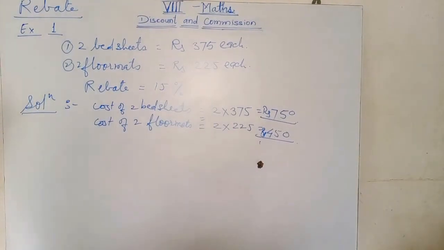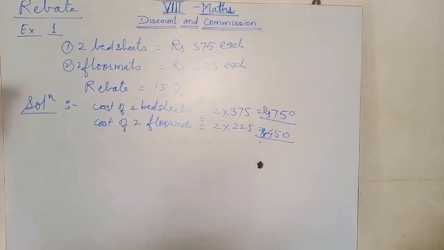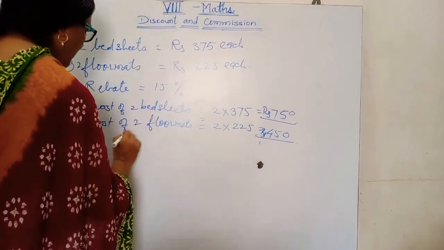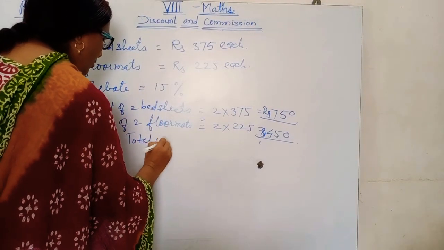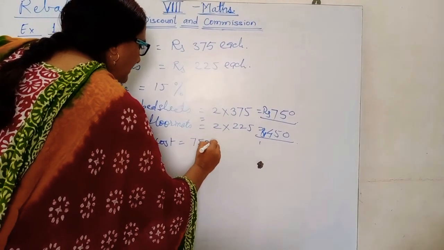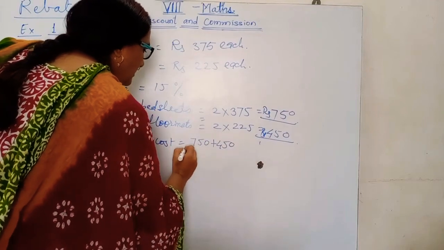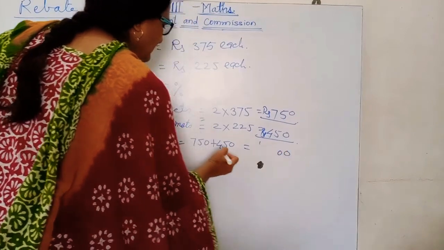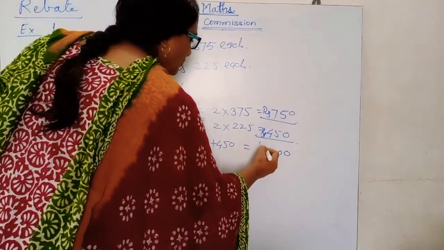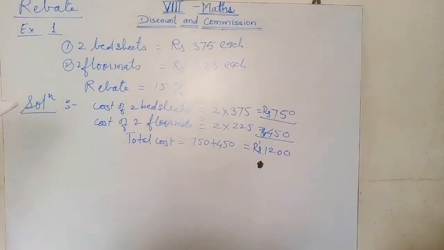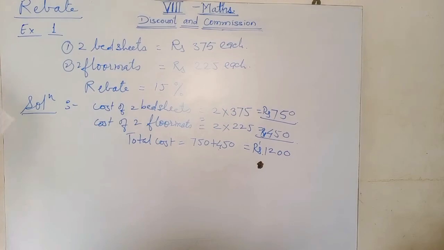Then what is the total cost of the purchase? Total cost is equal to 750 plus 450. 0 plus 0 is 0. 5 plus 5 is 10, 1 is carry. 5 plus 7 is 12. Rupees 1200.